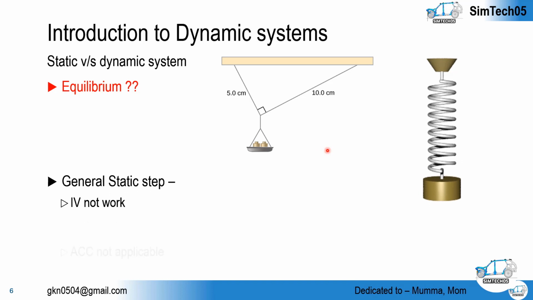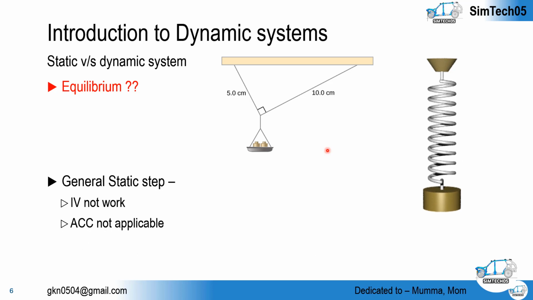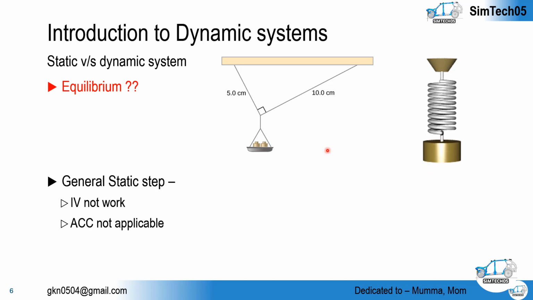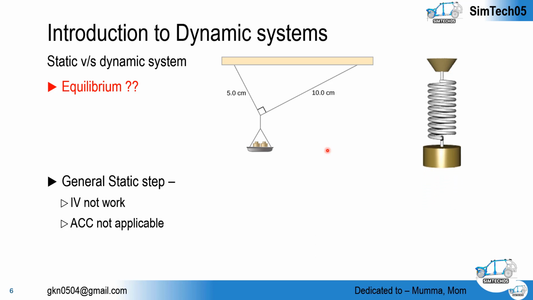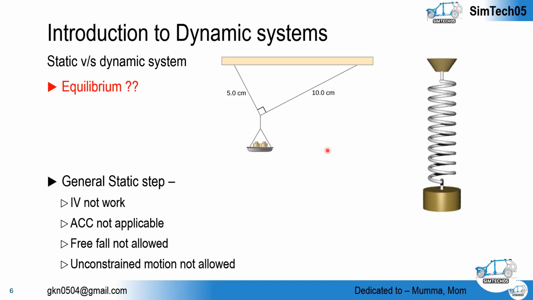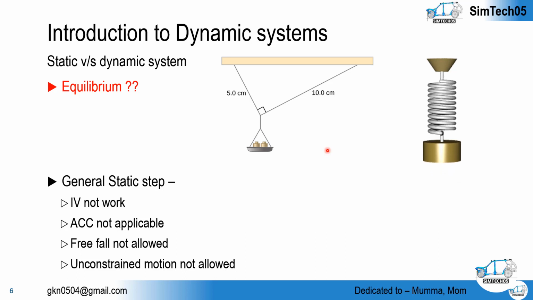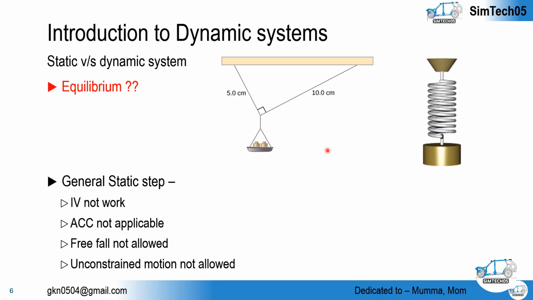So in the general static step, basically we cannot utilize the initial velocity. Initial velocity is not applicable. Even if you try to apply it in the initial step, it will not propagate into the second step, or we can say the general static step. Similarly, acceleration is not applicable, as I told you, because acceleration generates inertia effect. Free fall is not allowed. Free fall due to gravity is just not seen, and unconstrained motions are not allowed in the general static step.